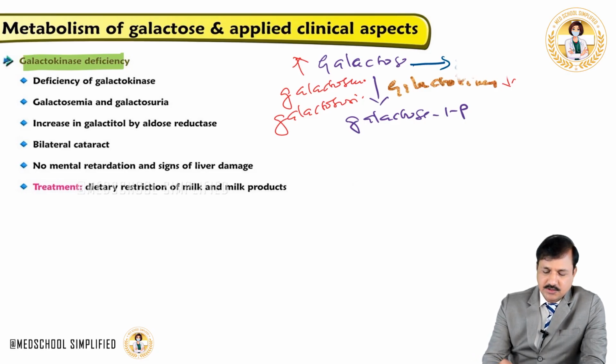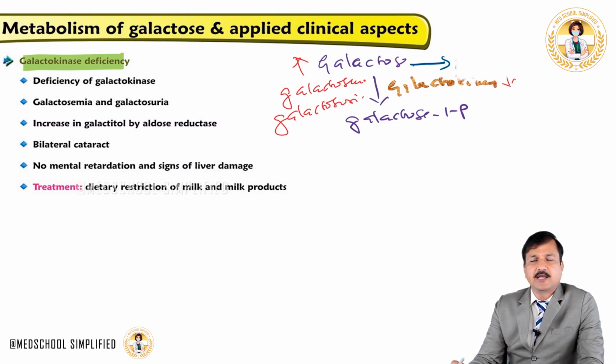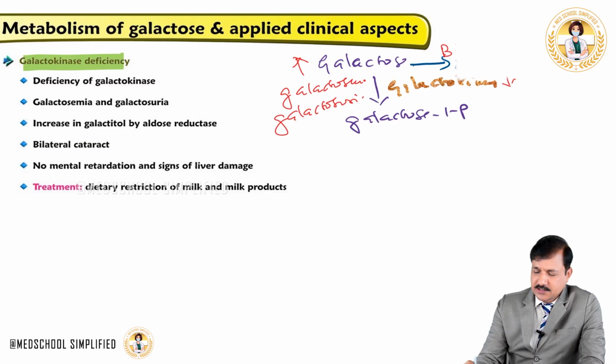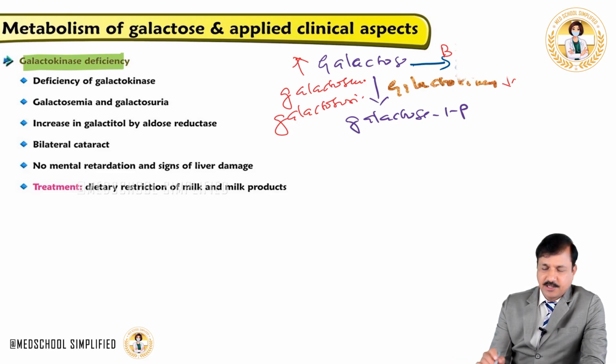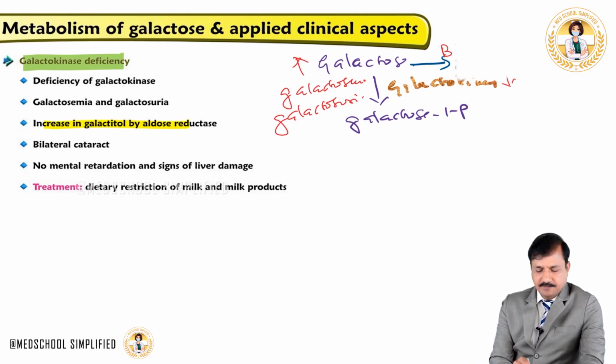reductase enzyme. So this galactitol which is building up in the tissues will lead to metabolic abnormalities, and especially if it is building up in the lens, galactitol can lead to alteration in the lens, leading to opacity in the lens called cataract. So the patient will show bilateral cataract, bilateral because it's a systemic condition. So cataract is seen on either side of the eyes. So bilateral cataract is because of increased levels of galactitol, and that's because of aldose reductase activity.